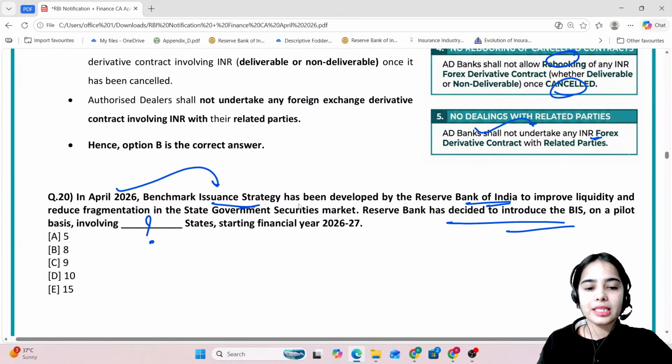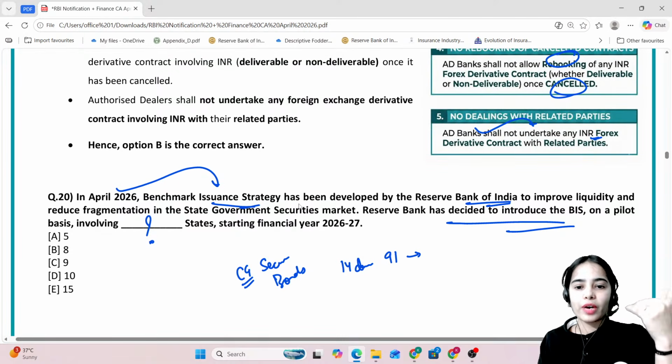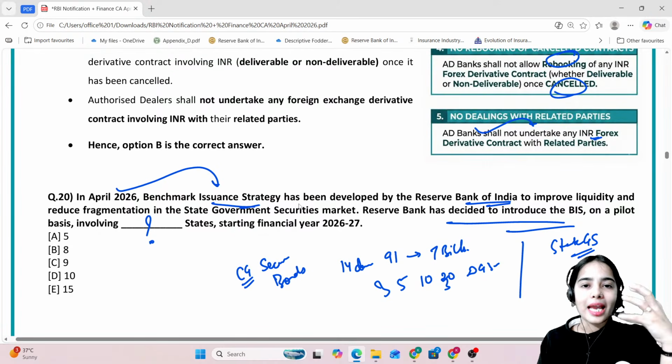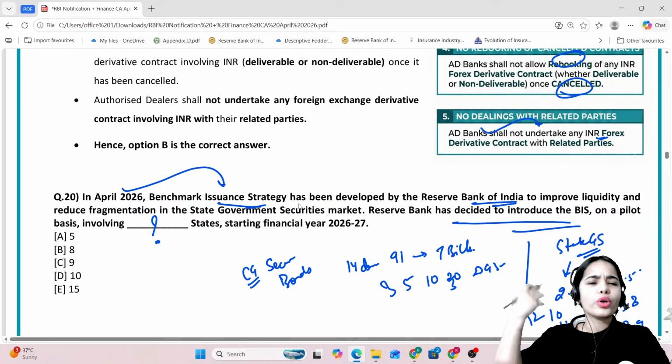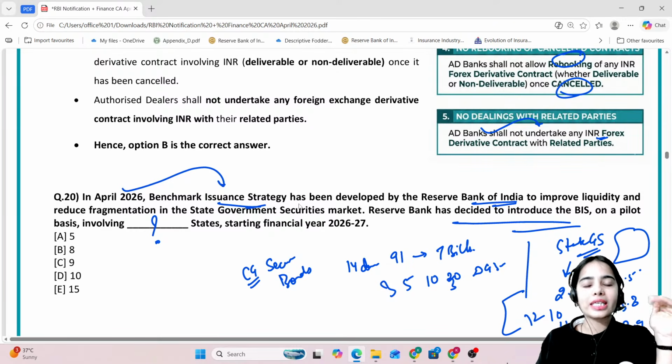So basically, in the central government securities there is a fixed timeline: 14 days, 91 days, 182 days for the treasury bills, and 3 years, 5 years, 10 years, 20 years or 30 years for the dated government securities. But in the state government securities, the timeline was not fixed. Some states were releasing for 2.2 years, 2.5 years, 3 years, 3.8 years, 3.9 years, 10 years, 11 years, 12 years, according to their need, in whichever tenure they wanted. There was also no set calendar on which the securities were released.